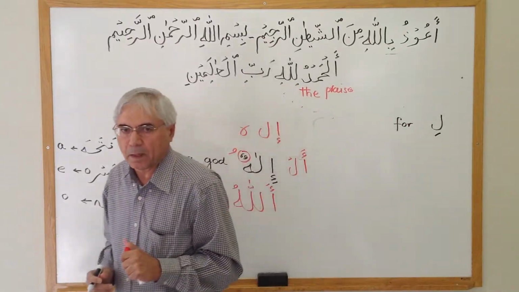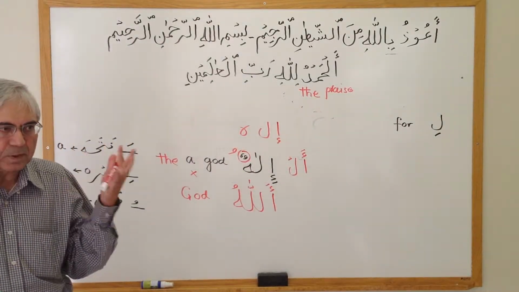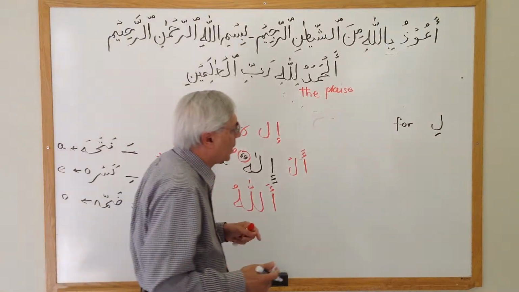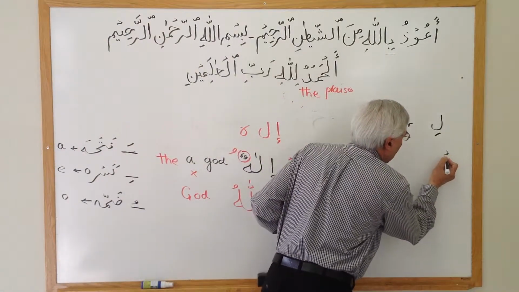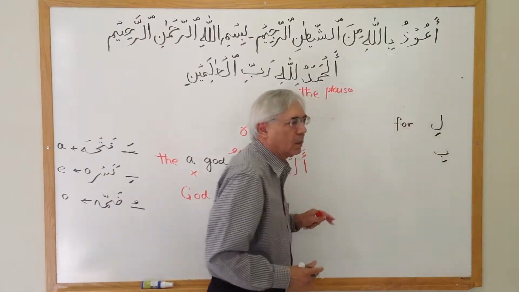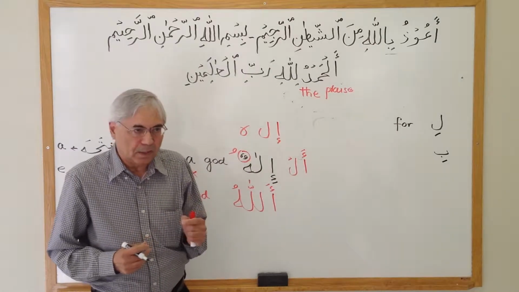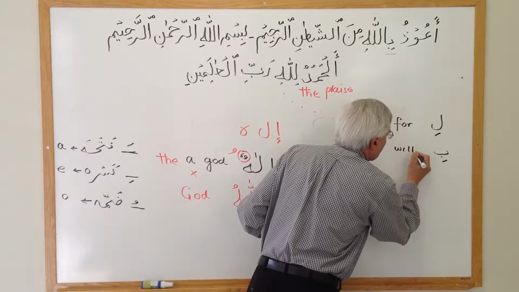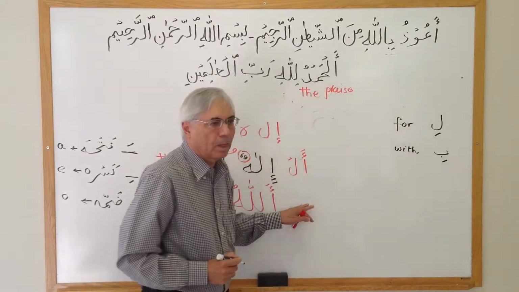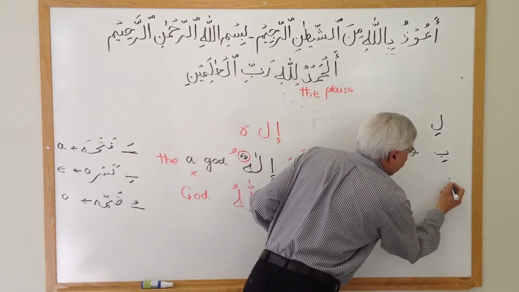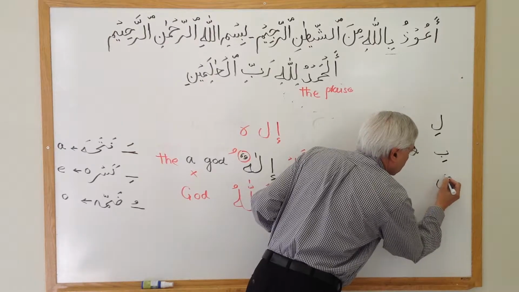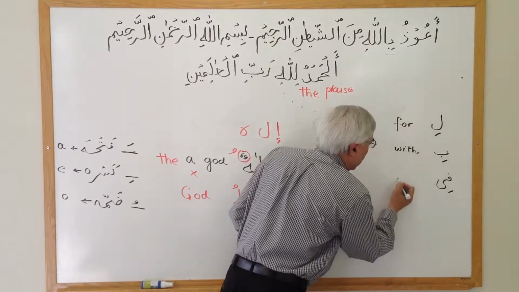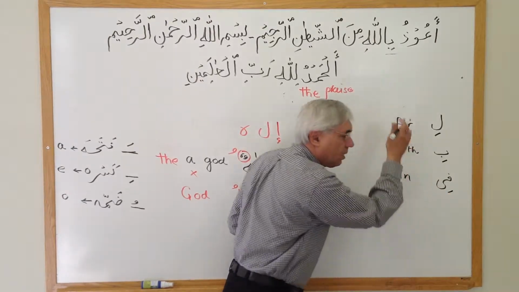Okay. Li in Arabic is just like a preposition in English, for. If I have a ba and I put kasra under there, it becomes bi. Bi means with. Okay. If I have fa and I put ya under there, fi, it means in. And there are few more like that.